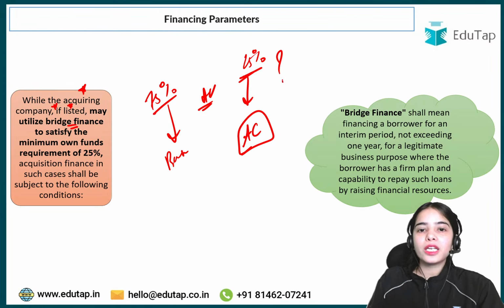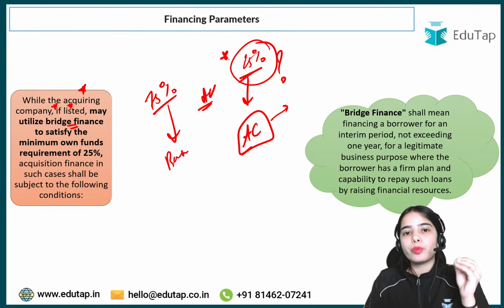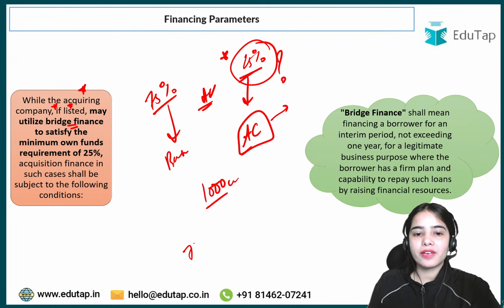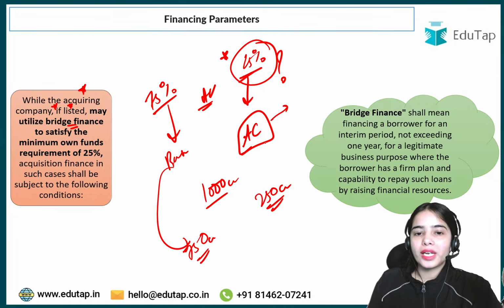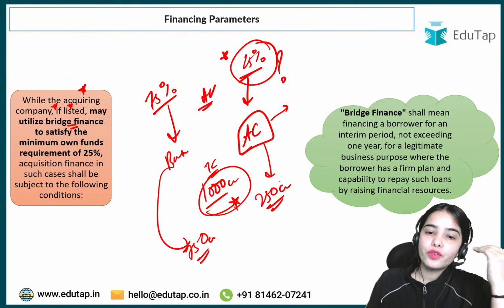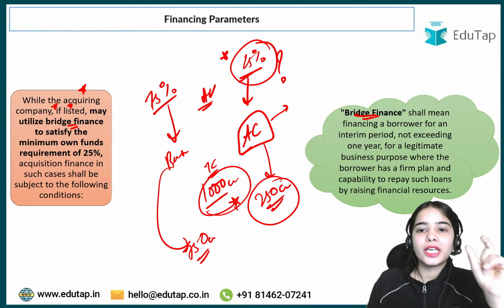Now, what if the acquiring company is saying that it does not have immediate funds to provide for the acquisition? Out of the 1000 crore, it has got 750 crores from the bank. Now 250 crores, the acquiring company is saying that, okay, for the acquisition of the target company, we don't have the immediate funds of 250 crores. So here comes the idea of the bridge finance.